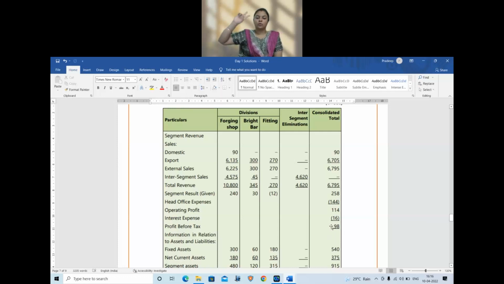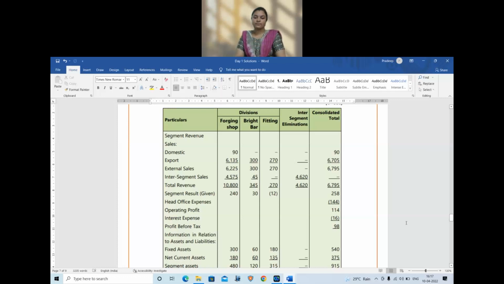So, the only major point here is interest and head office expenses will be shown in the consolidation column and not in the segments column, even if allocation is available. Even if allocation is there, no problem, they are all common expenses which should be shown in the consolidation column.